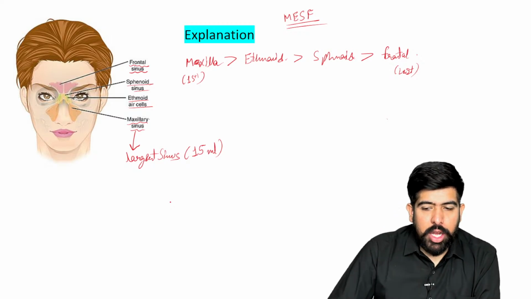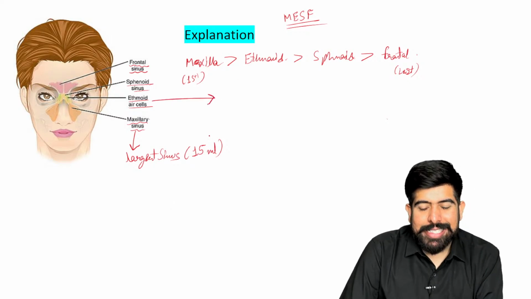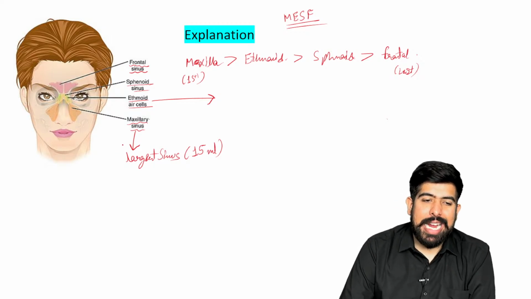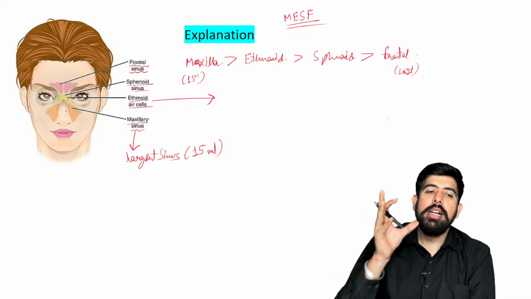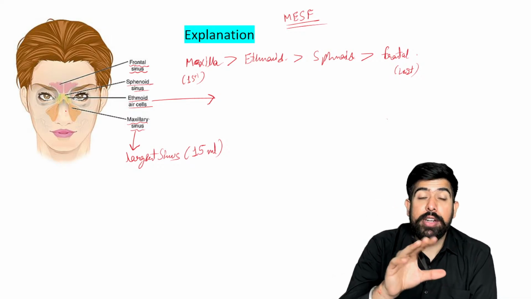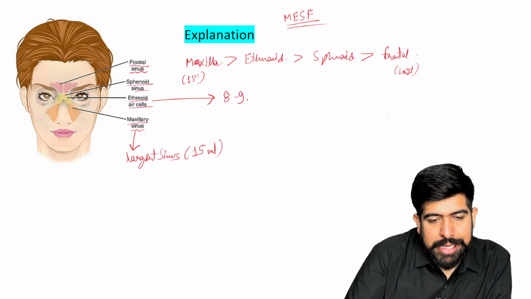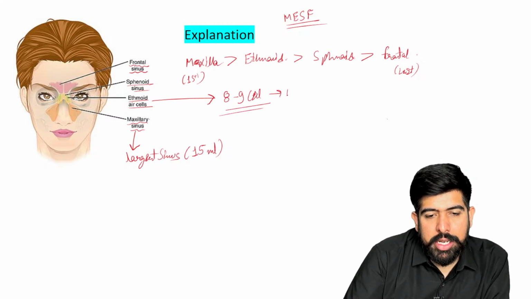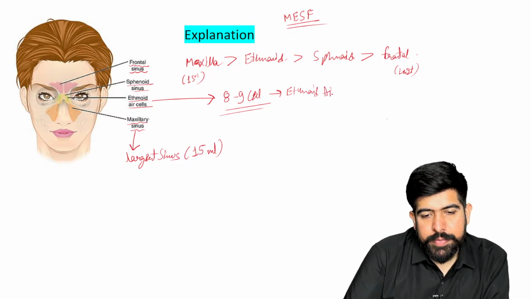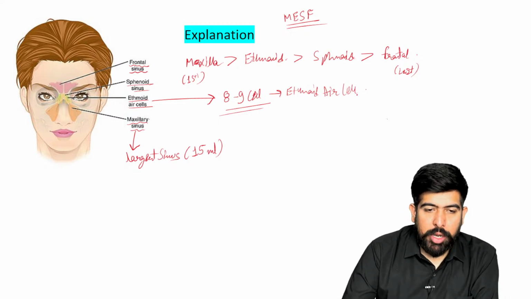Now, this is about your maxillary sinus. Now with this, we also have to talk about the ethmoid air cells. Guys, this is not known as a single ethmoid sinus because it has different cells. It is not one particular big sinus. There are 8 to 9 cells which come together, and all of this is known as the ethmoid air cells.